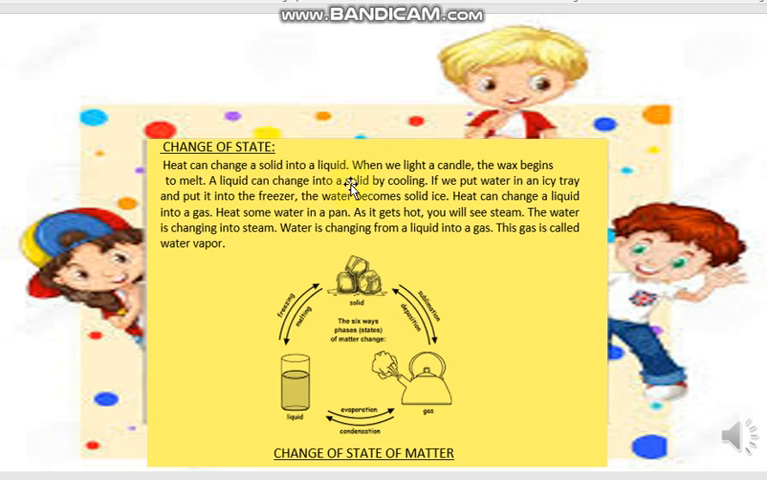Similarly, a liquid can change into a solid by cooling. If we put water in an ice tray, or in a freezer or refrigerator, it starts freezing. So the liquid state starts changing into solid state, into ice. Similarly, heat can change a liquid into a gas. When we heat water, which is a liquid, it starts changing